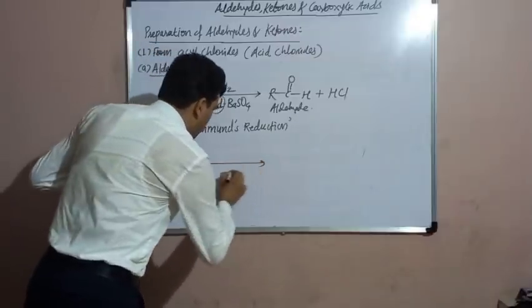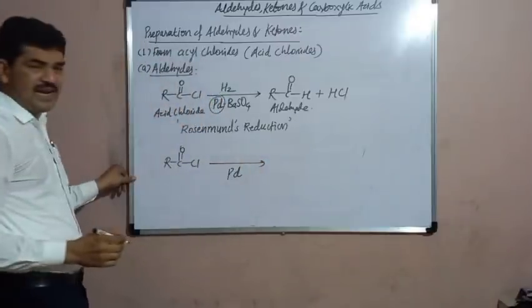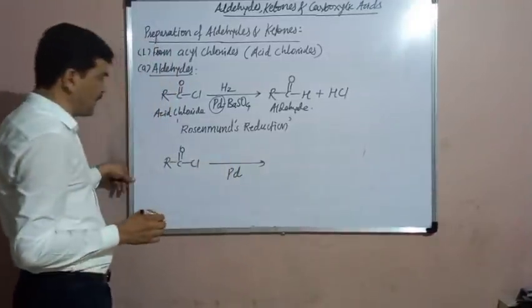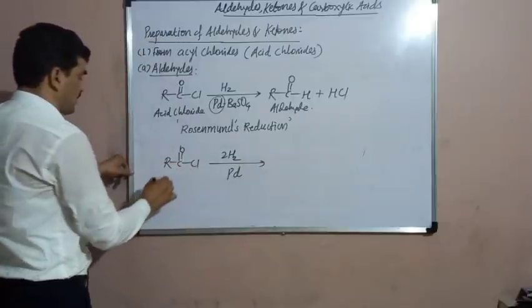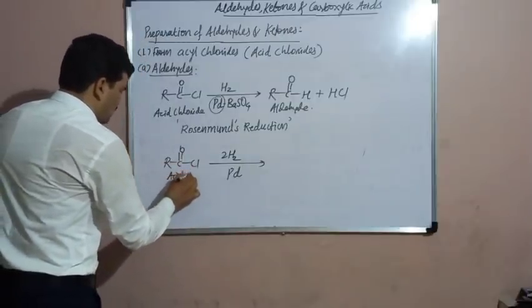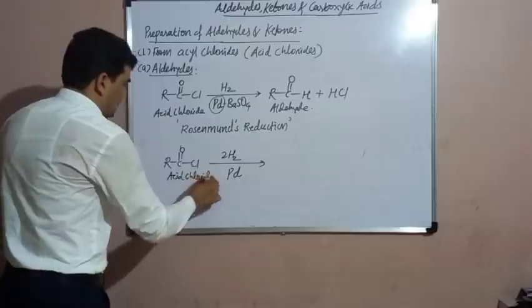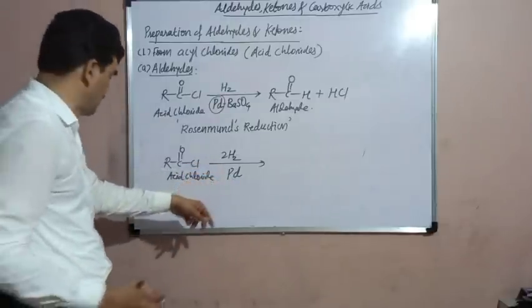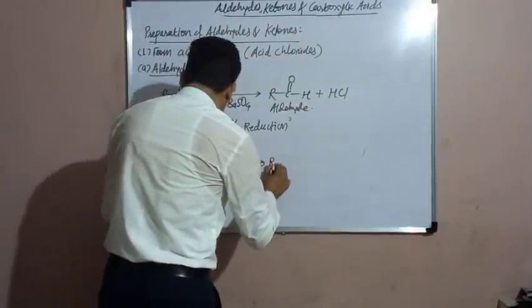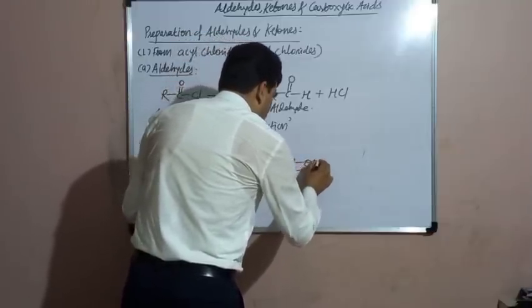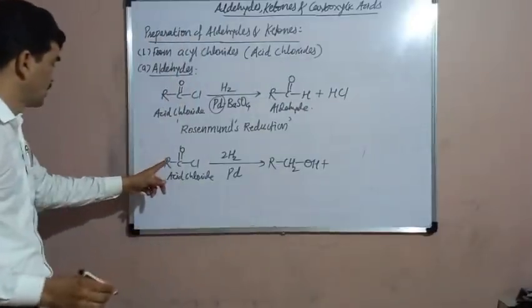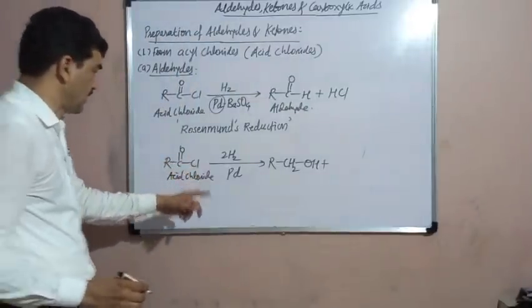If we use pure palladium, then in presence of this pure palladium, there will be complete reduction of this acid chloride, and in this complete reduction, the acid chloride will be converted into the alcohol. Acid chloride will get converted to alcohol.